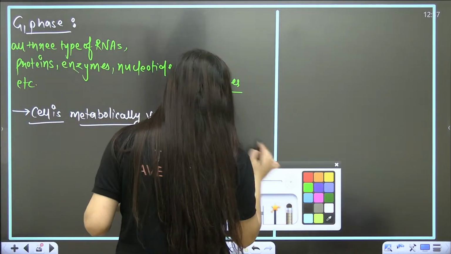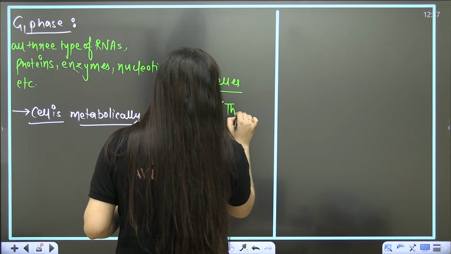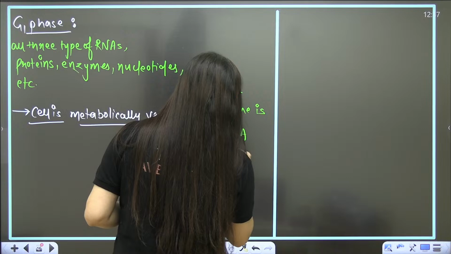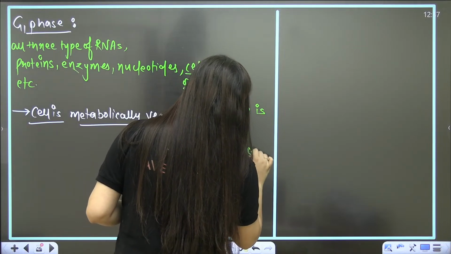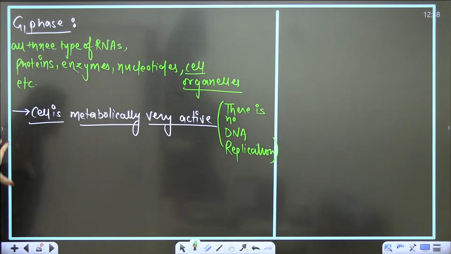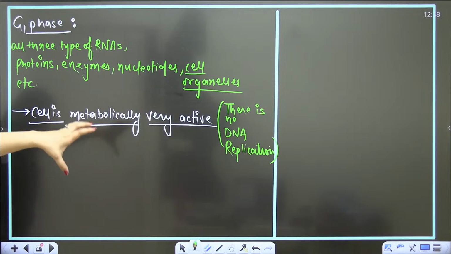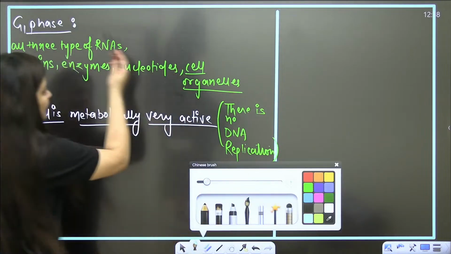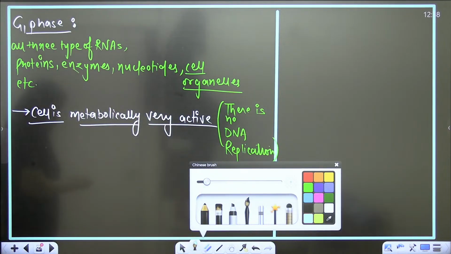But always remember, there is no DNA replication here. DNA replication will only occur in S phase. This is what you have to remember. The cell is metabolically very active, but still it will not divide, it will not double its DNA. Clear? So most of the organelles will get duplicated here in the G1 phase.